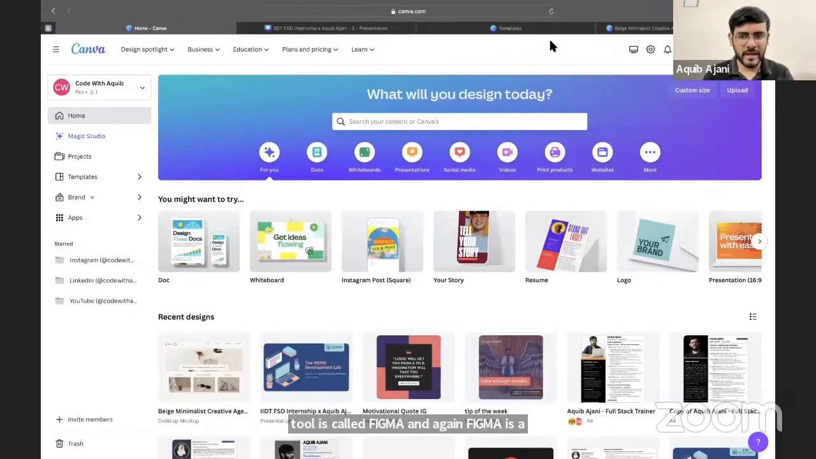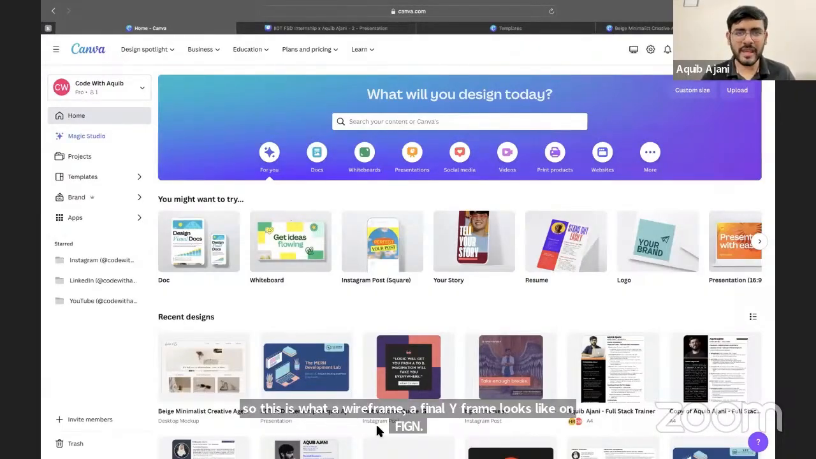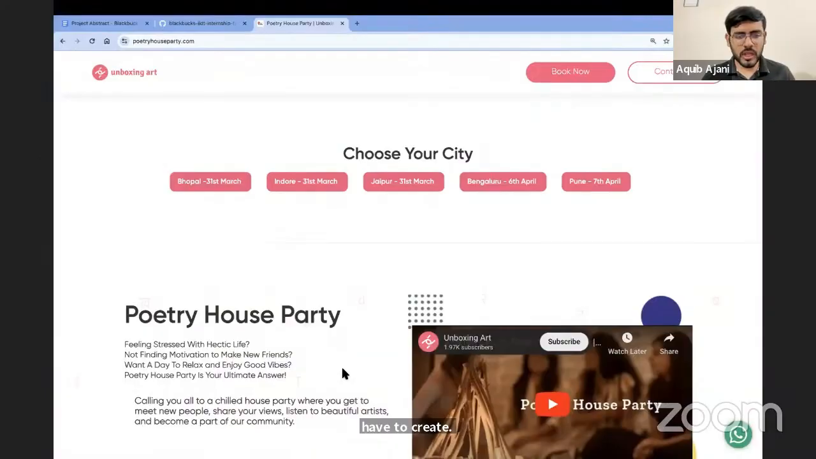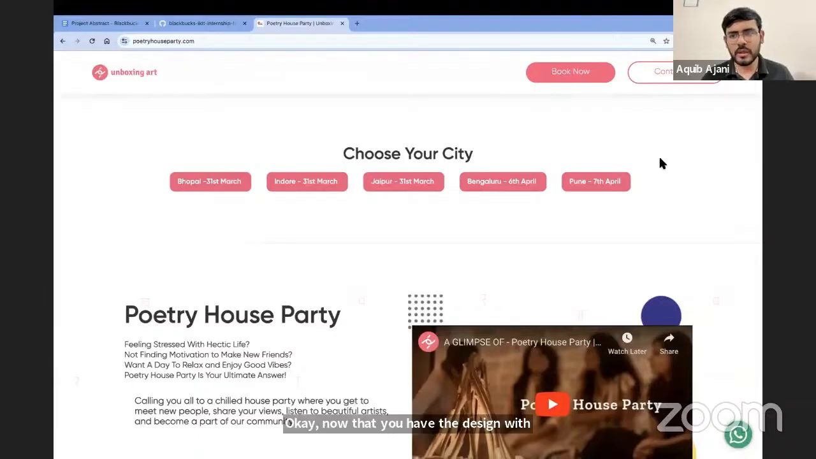So you can see this is one of my designs that I designed for a client. This is just design. There is no code. You can see it's a full-fledged application. Everything opens up, everything works as you would expect. So this is what a final wireframe looks like on Figma. But again, I don't want you to go through so much effort. You don't have to make everything. What you can do is make a very simple minimal design using Canva. So that is the wireframe that you have to create. Now that you have the design with you, then you can actually start with the coding.